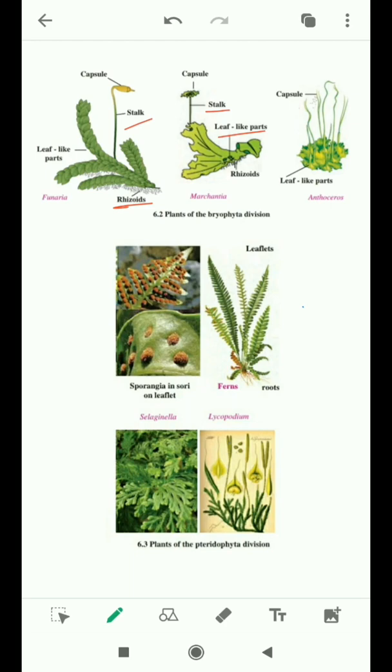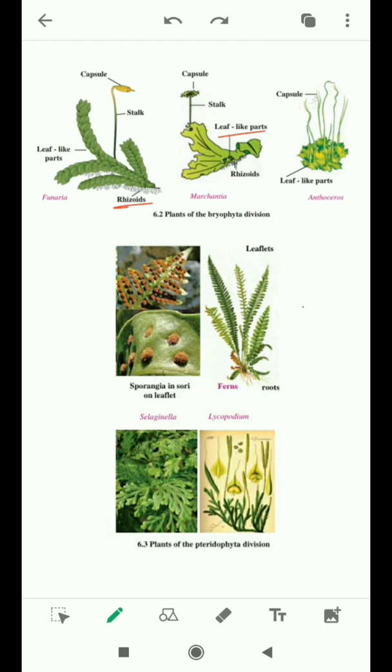They do not have specific tissues for conduction of food and water, meaning they do not have vascular tissues like xylem and phloem. Xylem conducts water, phloem conducts food. Xylem and phloem are absent here.